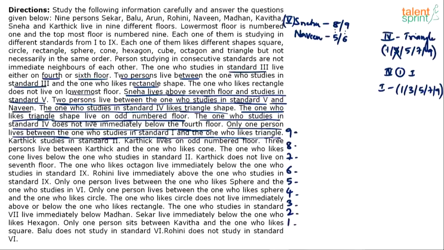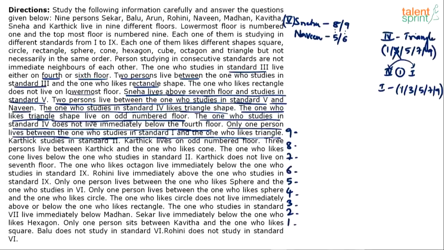Yes or no? So by chance, let's say if the 4th standard fellow is on 1st floor, the 1st standard fellow will be on 3rd floor. So it's possible for him. If the 4th standard fellow is on 5th floor, then the 1st standard fellow will either be on 3rd floor or 7th floor. These two can be swapped, you remember. If the 4th standard is on 7th floor, then this will be 5th or 9th. If this is 9th, then this will be 7th.